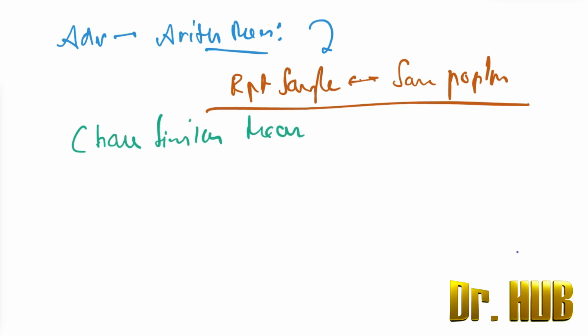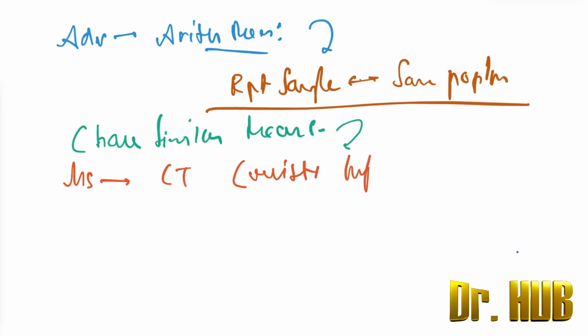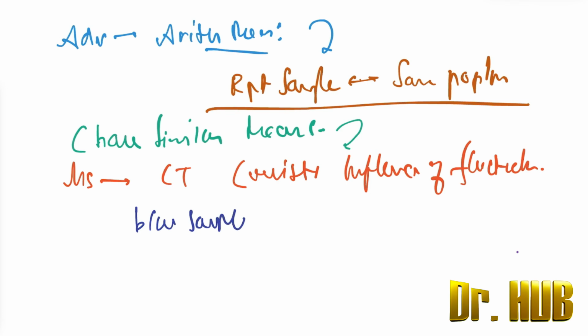That is the measure of central tendency that best resists the influence of fluctuations between the samples. This is nothing but the mean.